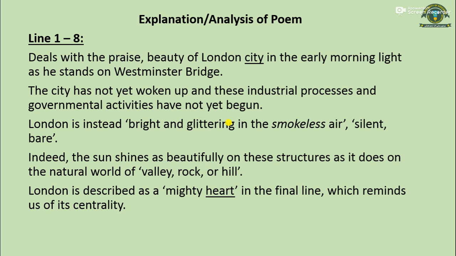Dull would he be of soul who could pass by a sight so touching in its majesty. This city now doth like a garment wear the beauty of the morning, silent, bare. Ships, towers, domes, theatres, and temples lie open unto the fields and to the sky, all bright and glittering in the smokeless air. This is basically the octet of the poem, so I'm going to explain it.